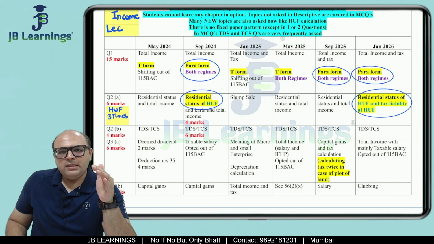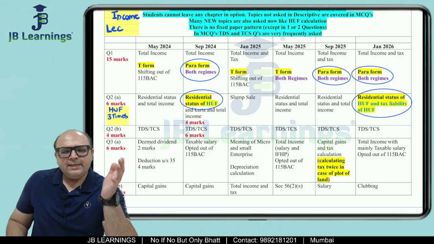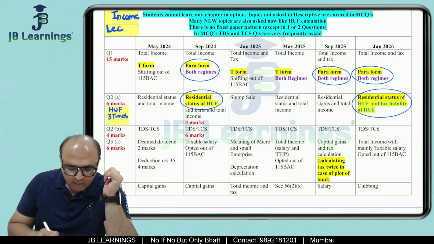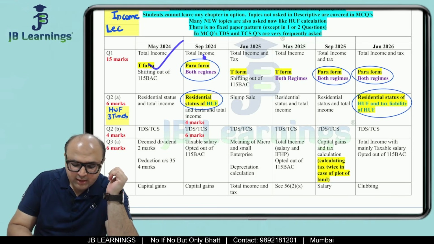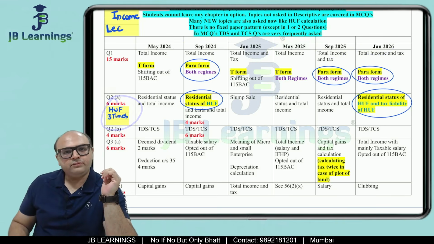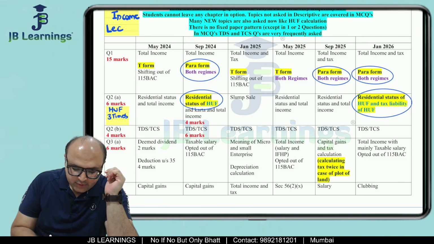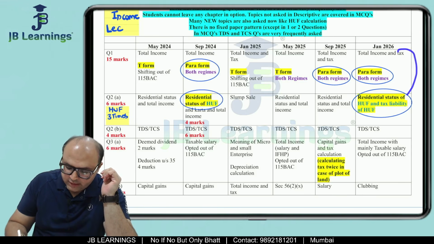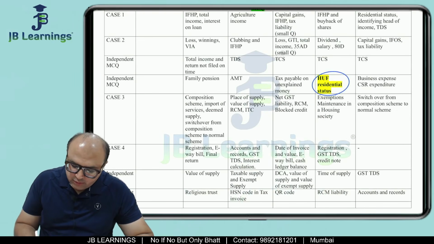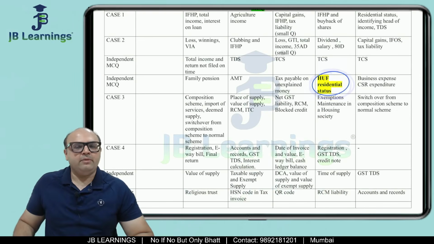Now, I have been teaching income tax for the last 16 years. HUF calculations have been asked, but not very regularly. But now, from the last 6 attempts, they have asked HUF calculation 3 times. Once it was in September 24, then in Jan 26, and in MCQ, it was also asked in your September 25 paper.